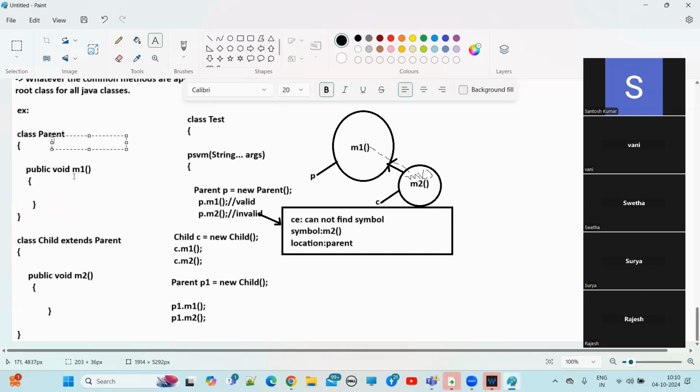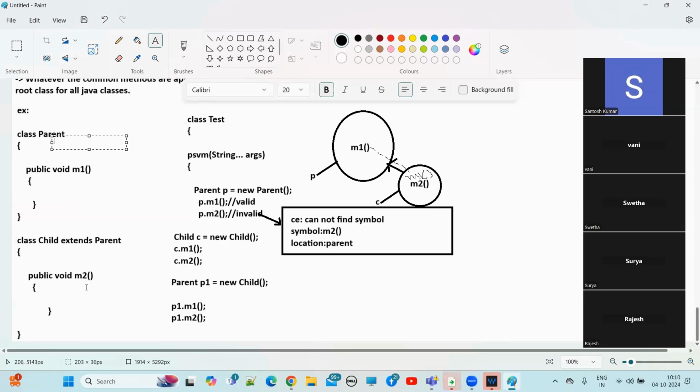Now, what object type is it holding? P1 refers to new Child. So it will go into the child object and verify whether we have the M1 method in the child class.